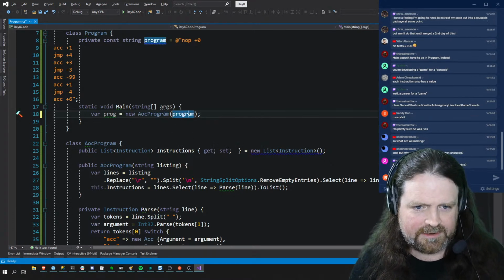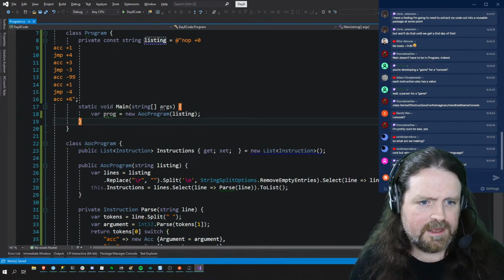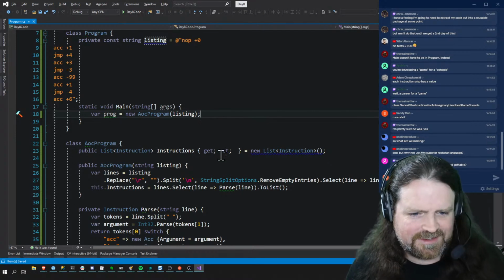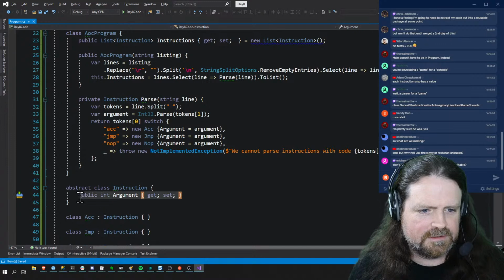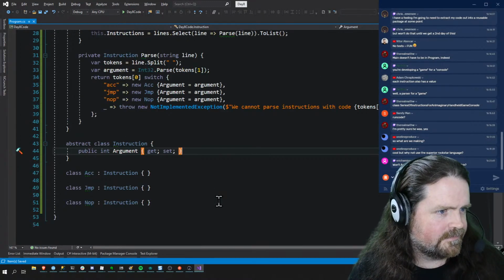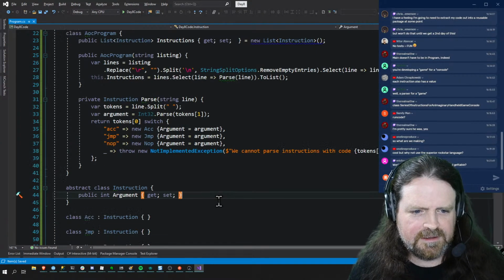I'm gonna rename that to be called listing. Okay, so there we go. Won't argument need to be at least protected gettable? Argument is public int get settable. You can do anything you like with it. So that should be okay, I think.